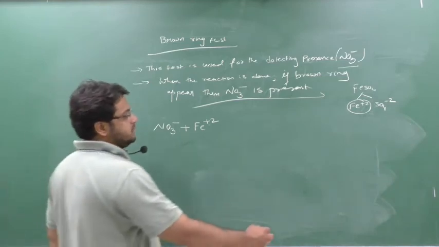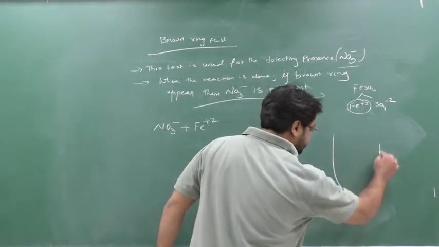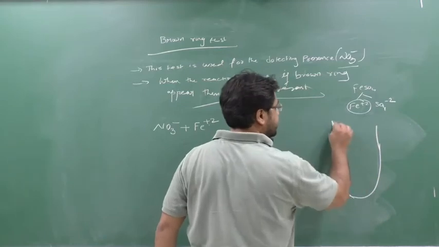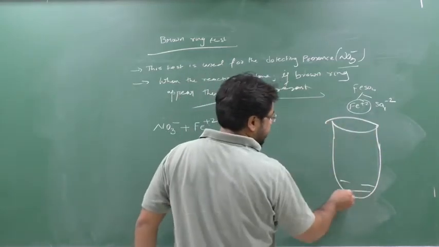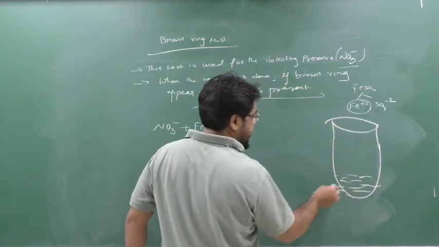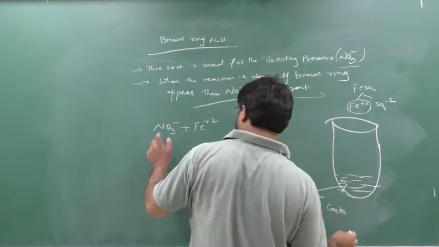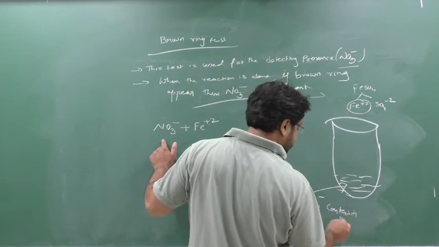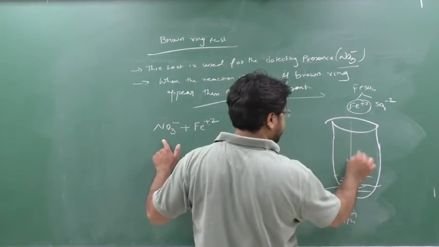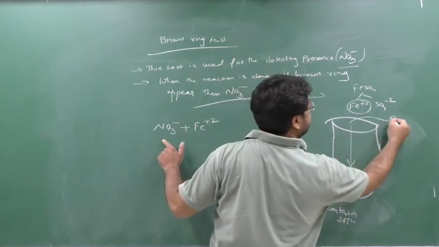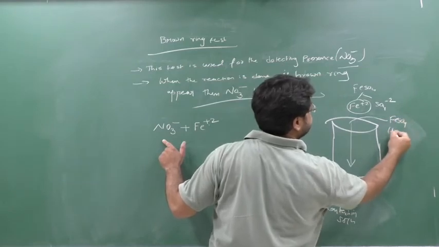Suppose here I have a test tube. First I have taken NO3 minus ion containing solution. Then I am adding FeSO4, and that FeSO4 is freshly prepared.